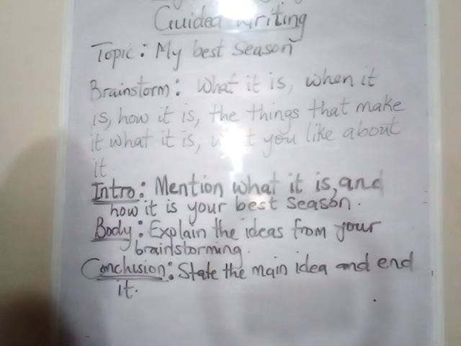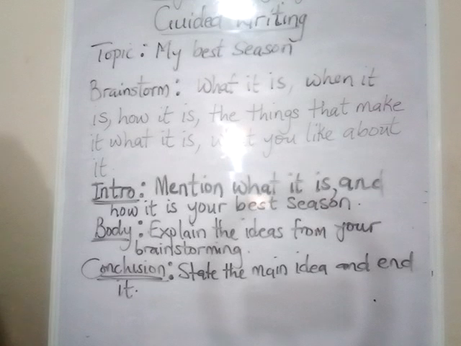What is it about? When is it? How is it? What are the things that actually make up this season that we're talking about? And then what is it that I like or I love about this season?